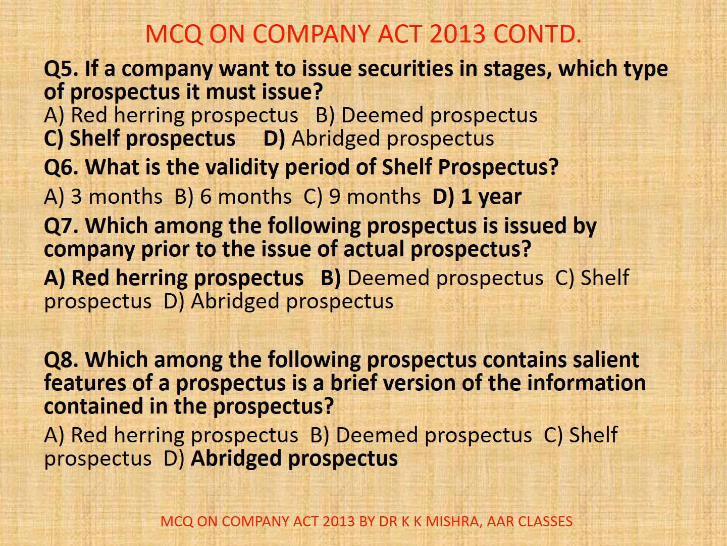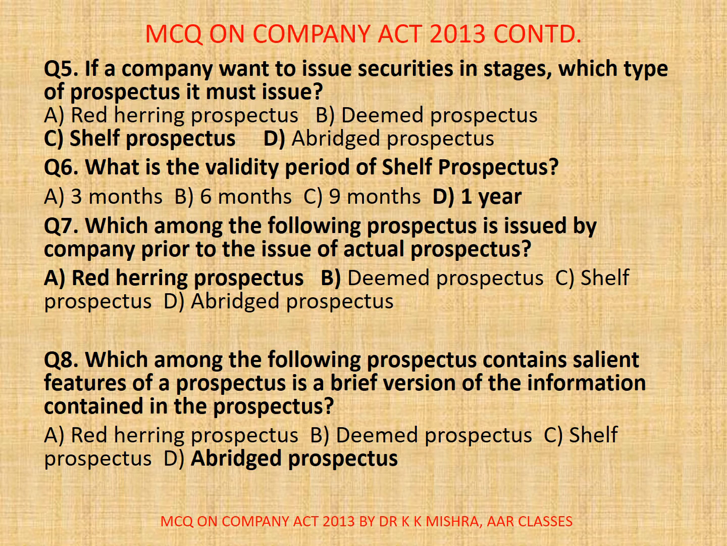Question number 7. Which among the following prospectus is issued by company prior to the issue of actual prospectus? A. Red herring prospectus, B. Deemed prospectus, C. Shelf prospectus, D. Abridged prospectus. Correct option is A. Red herring prospectus. A company proposing to make an offer of securities may issue a red herring prospectus prior to the issue of a prospectus.